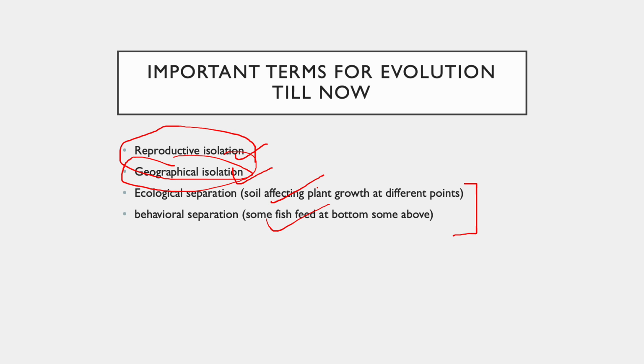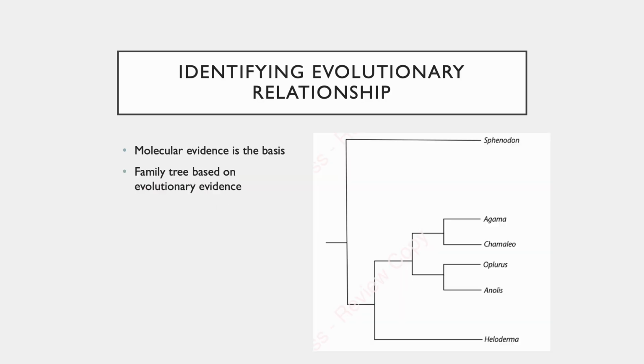So I'm coming back again. In evolution, we talk about allopatric speciation and sympatric speciation. It relates to a number of terms such as reproductive isolation, geographical isolation, ecological separation, and behavioral separation. I'm reiterating the fact that whenever you're trying to answer the questions related to the same, please make sure that most of these are used at this particular point of time when you're trying to answer the questions.